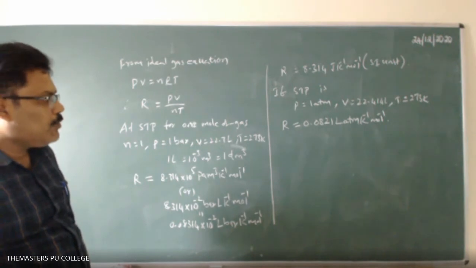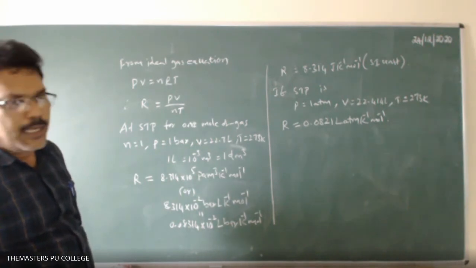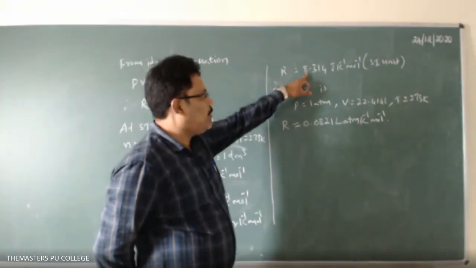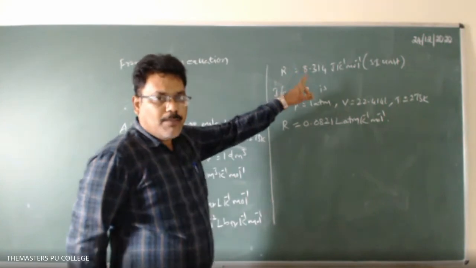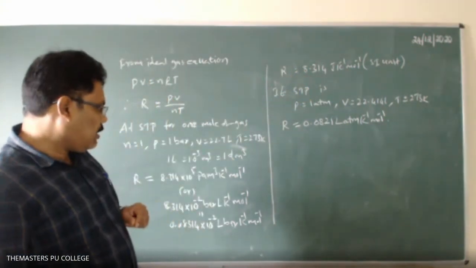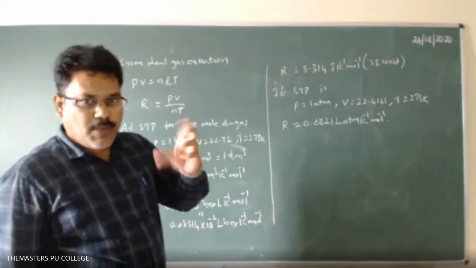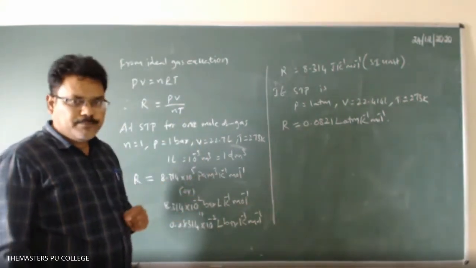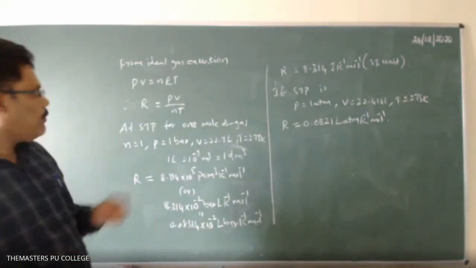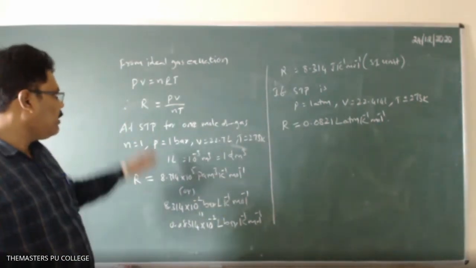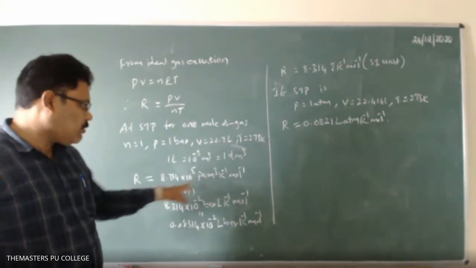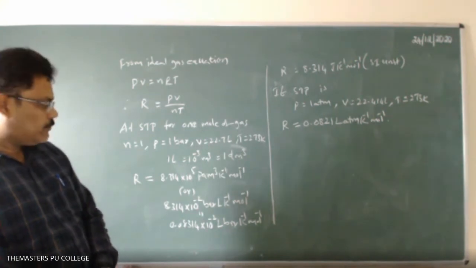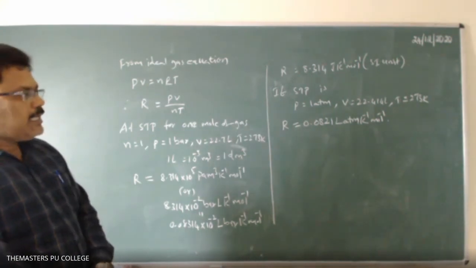So depending upon units. Generally in theory, that is in board examination, we can use this value as the unit. But in competitive examinations, they ask about the R values, that is the first one and the second one, where you will get the pressure or volume or the remaining quantity depending upon these values: pascal meter cube, liter bar per Kelvin per mole. Okay, so this is the ideal gas equation.